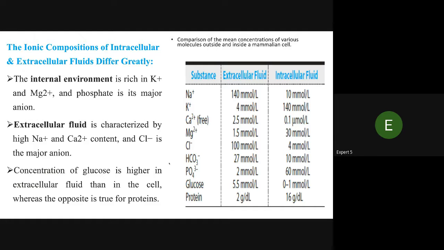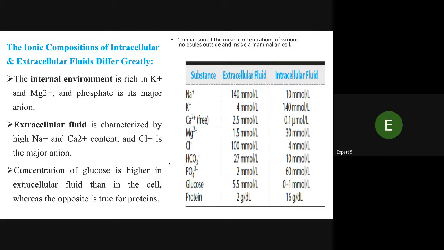Calcium is 2.5 millimolar, then 0.1 micromolar. Magnesium is 1.5, and in intracellular it is 30 millimolar. Chloride is 100 and in intracellular it is 4.